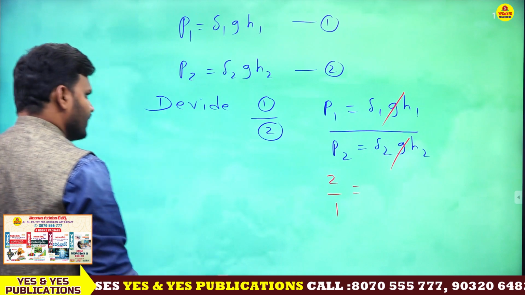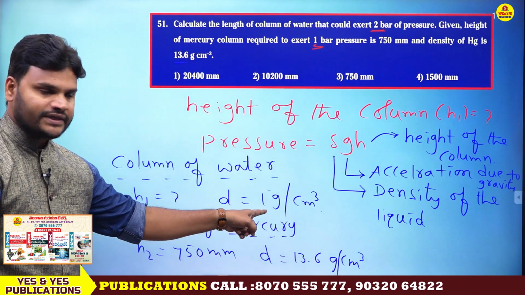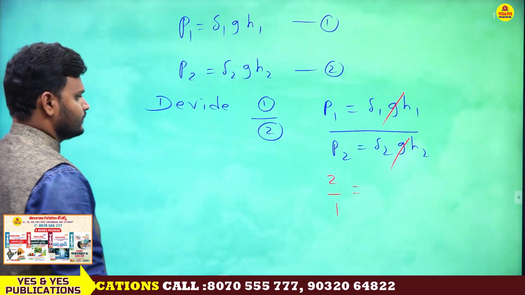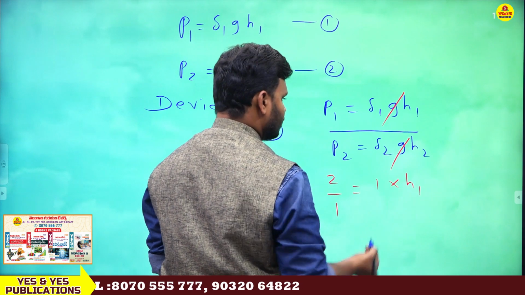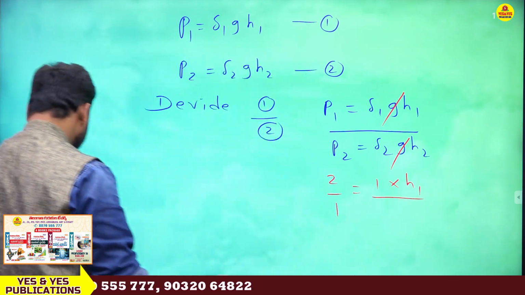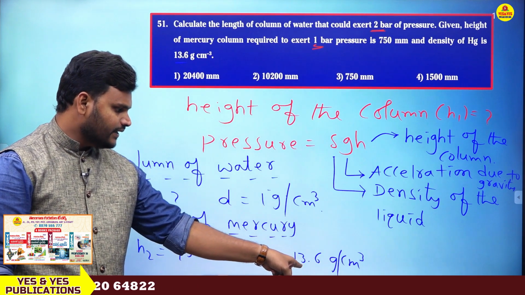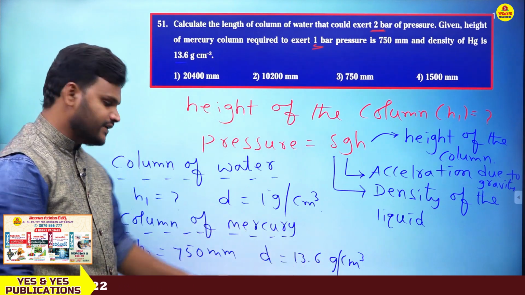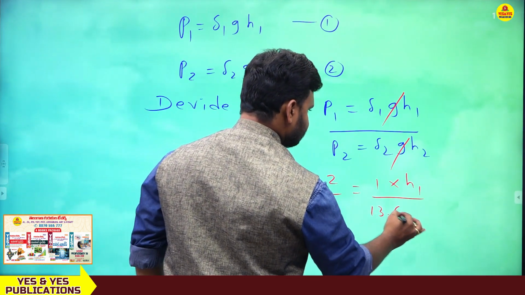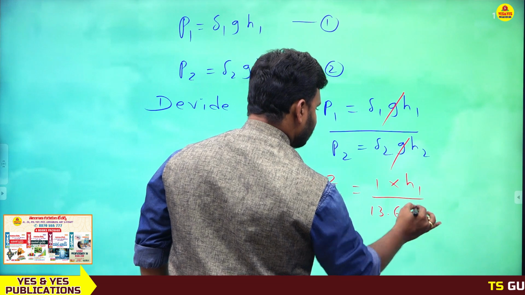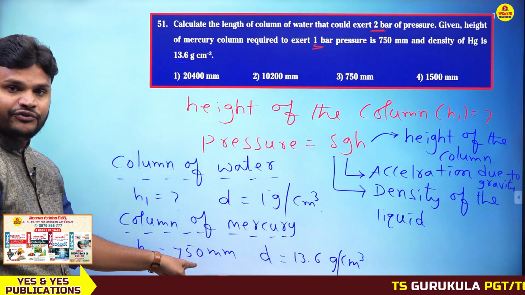So what is delta 1? Delta 1 is the water value, 1 gram per centimeter cube. Here h1 we need to find out. Next, what is the delta 2 value? Density 13.6 gram per centimeter cube, into what is the height here? 750 mm.